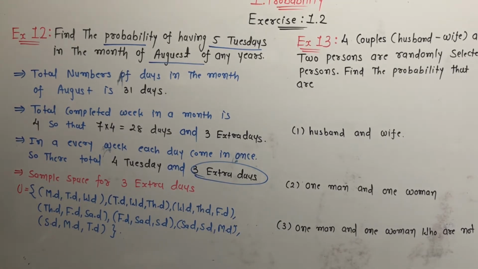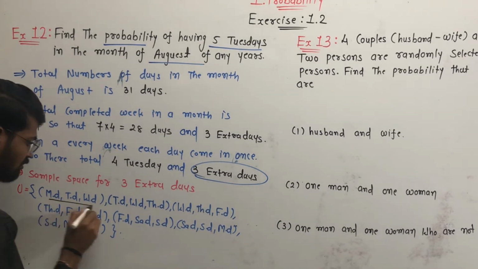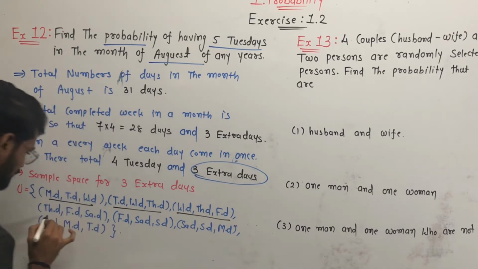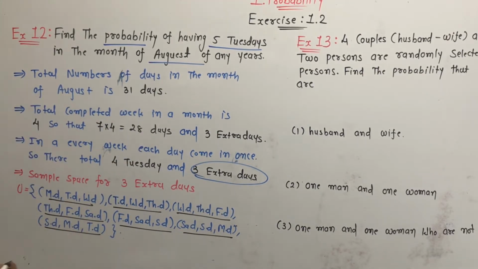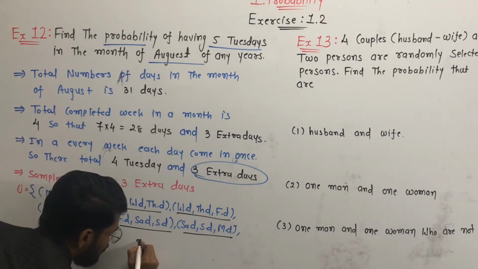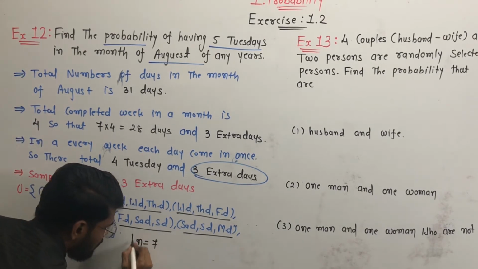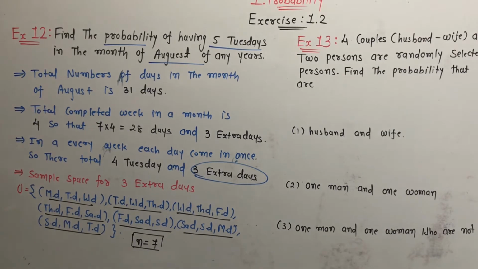And then how many elements will there be? 1, 2, 3, 4, 5, 6 and 7. So n is equal to 7. Now we have to find the number of favorable outcomes.